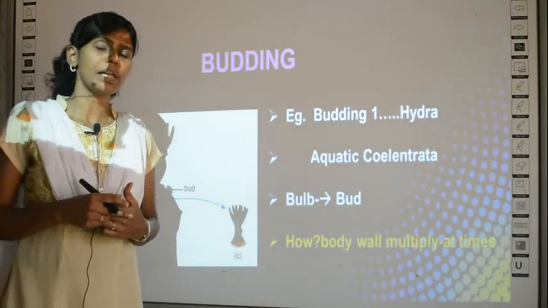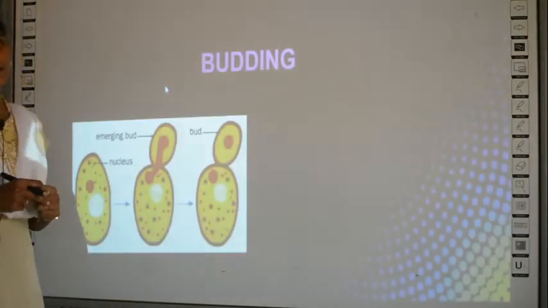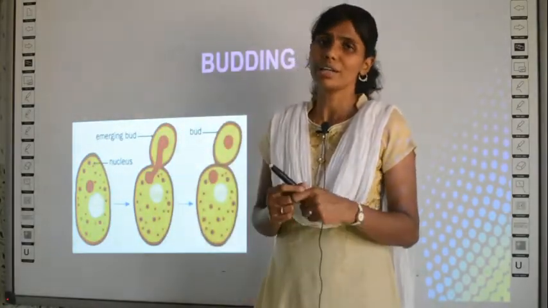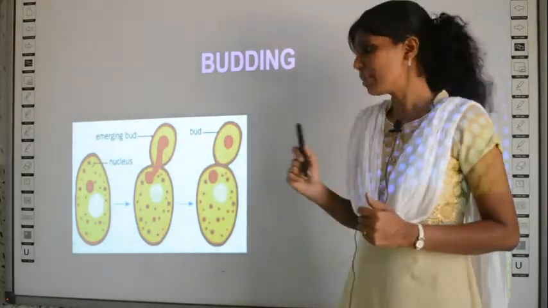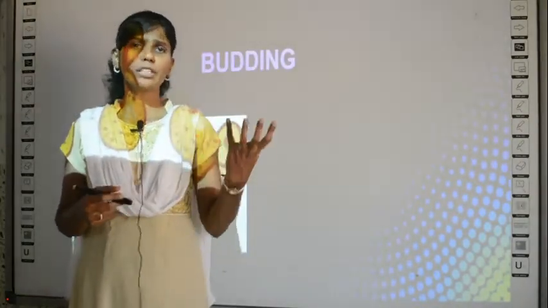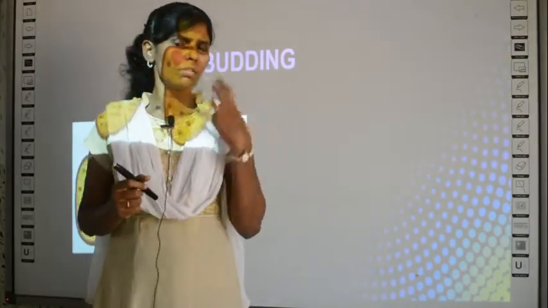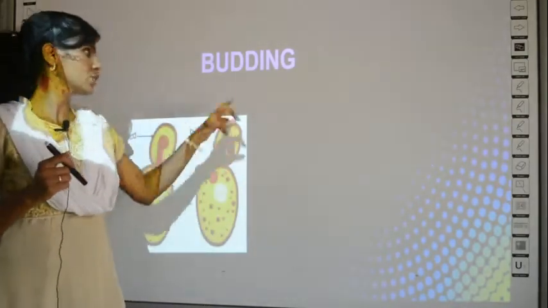The next example given in your textbook for the process of budding is yeast. Have you seen yeast? At your home, your mom will be having it either for baking cakes or even an appam, or some mothers add yeast. So for cooking, they add yeast, but how do they reproduce? What is yeast first? Is it a bacteria? If it is bacteria, you cannot see it with your eye, right? But it is quite bigger in size. So what is that actually? Is it bacteria or fungi or virus? What is that? It is a fungi.